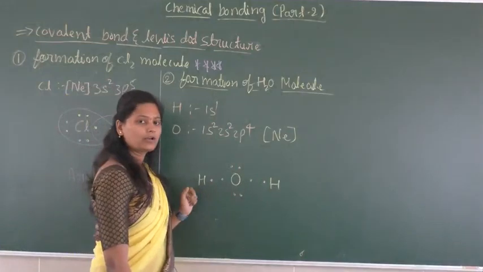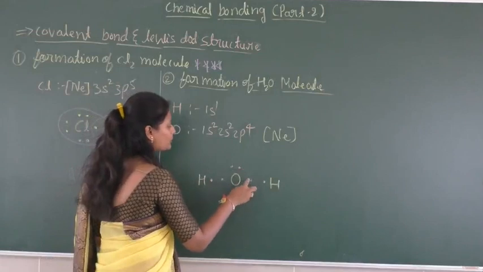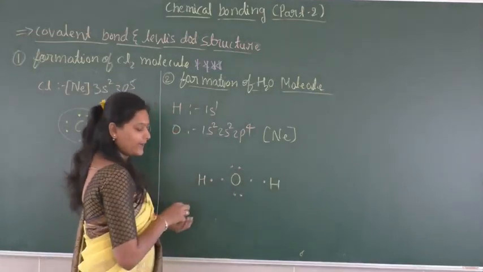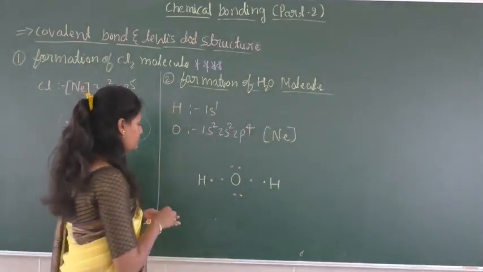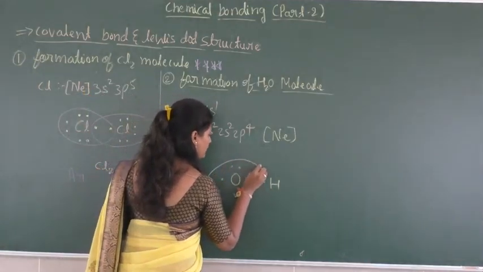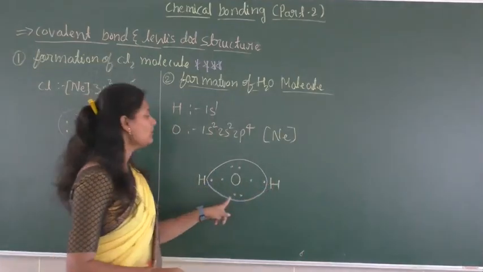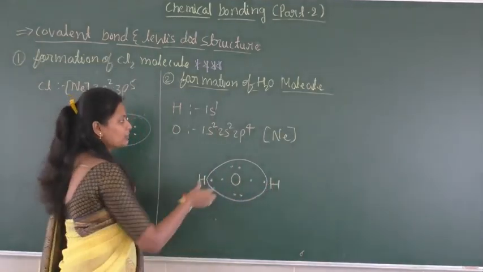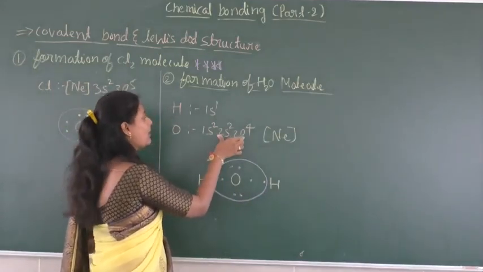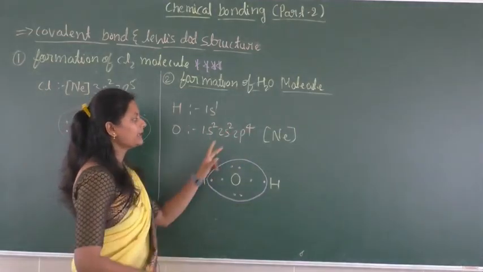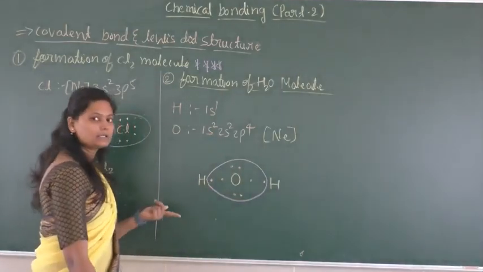Okay, so here see how many electrons are there surrounding the oxygen, 1 2 3 4 5 6 7 8. Okay, so this oxygen is going to have 8 electrons in its surroundings. So there are 8 electrons present in the surroundings. So there should be no confusion here. Oxygen has 6 electrons in the valency shell, so it requires 2 electrons to attain the octet configuration. Okay, so octet means stable configuration.